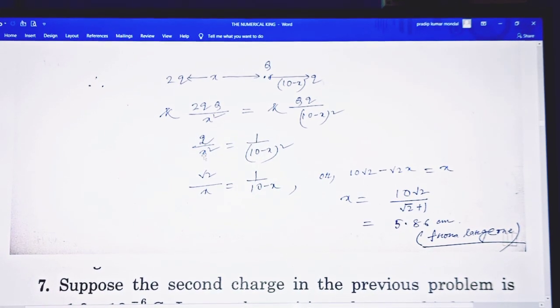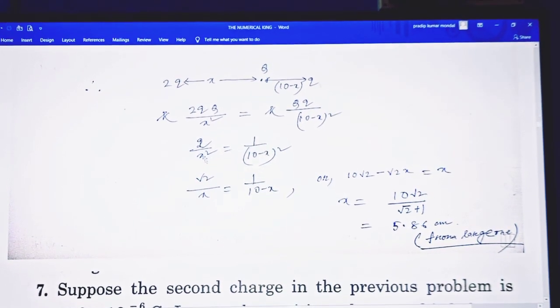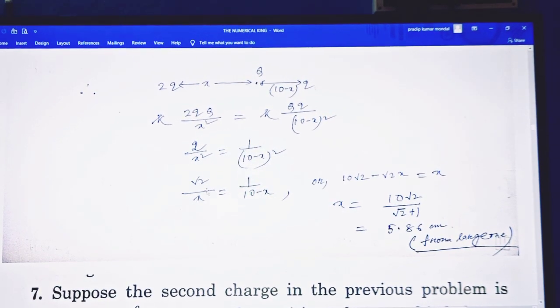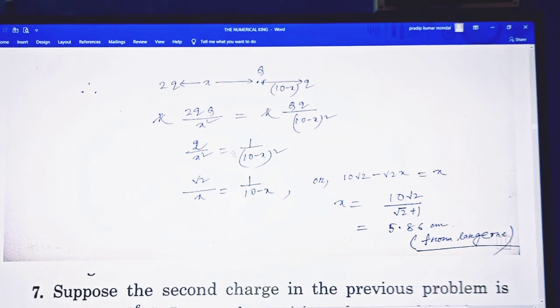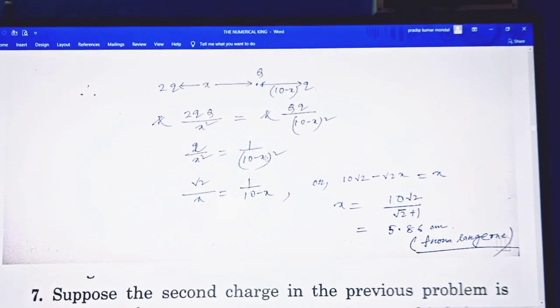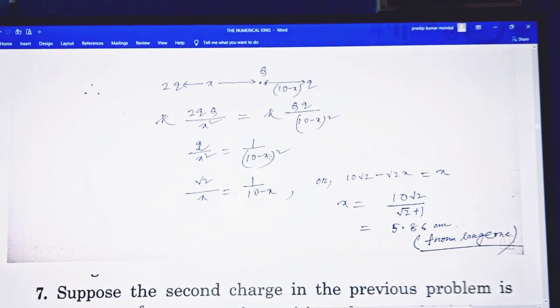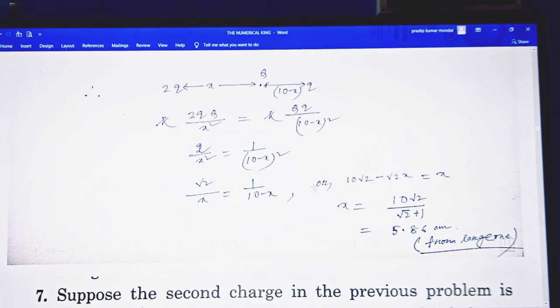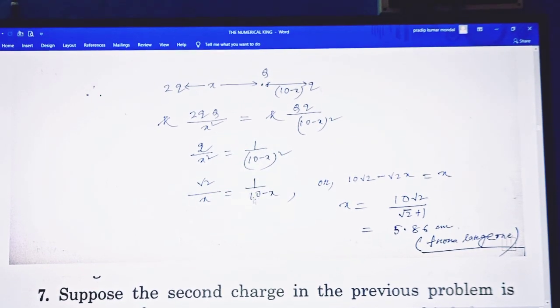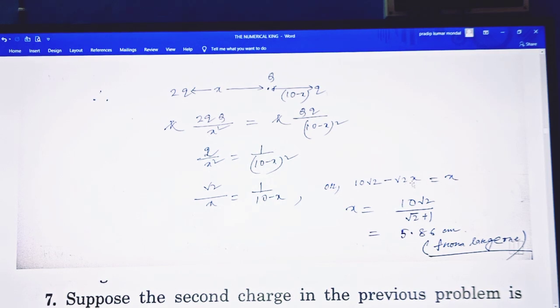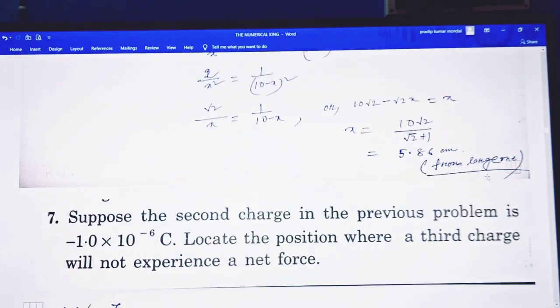So if we take the square root, root 2 divided by x equals 1 by 10 minus x, and this is the easiest process. If you square 10 minus x whole square, then it is too critical. So root 2 divided by x equals 1 by 10 minus x, or you can cross multiply this one. So 10 root 2 minus root 2 into x equals x.